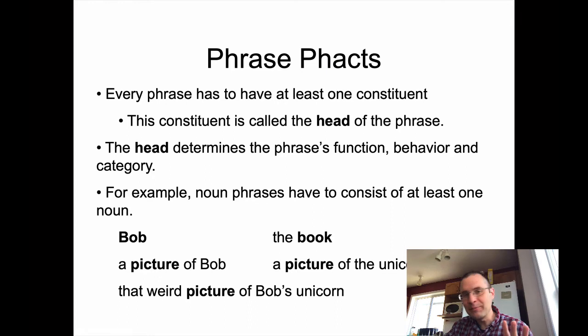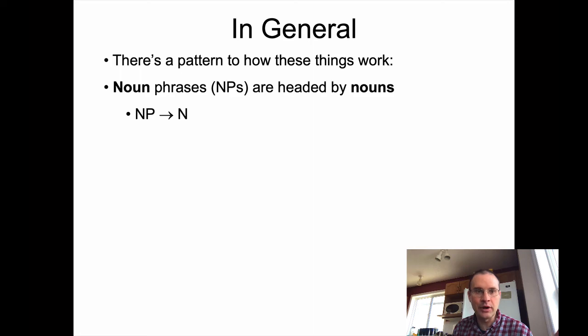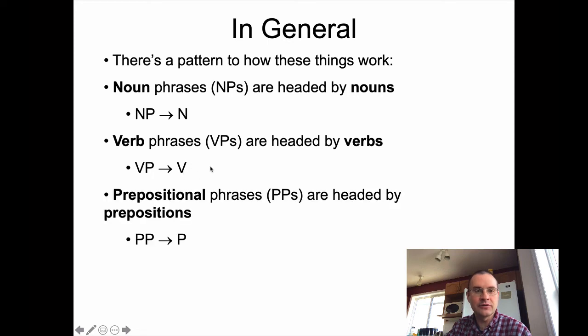Okay, the main point, before I get too far off topic, is that each phrase is going to have a head, and I've bolded the head of the phrase in each case here. These are nouns heading a noun phrase. So there's a pattern, and it's pretty straightforward. Noun phrases are headed by nouns, and we can say an NP may consist of an individual noun. A verb phrase is headed by a verb, so a verb phrase may consist of an individual verb.